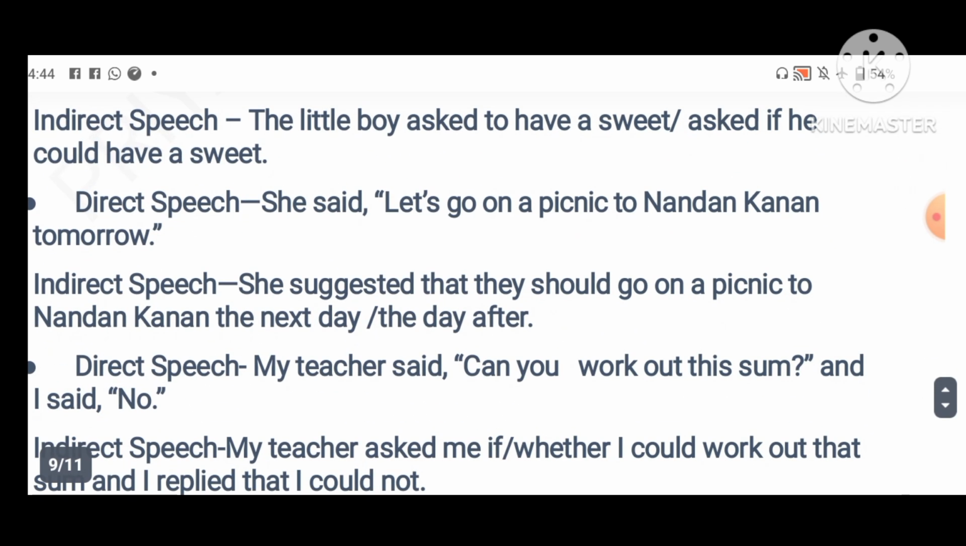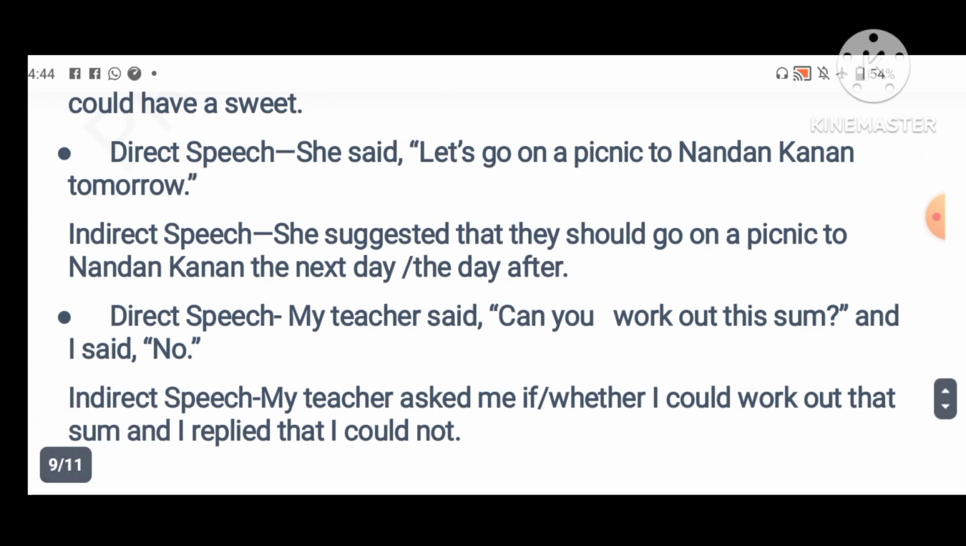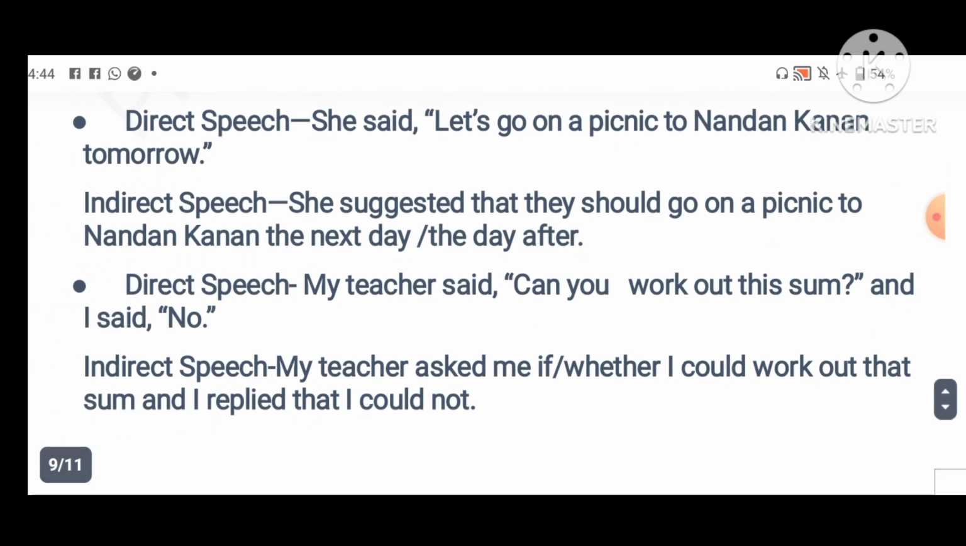Then she said, let's go on a picnic to Nandankanan tomorrow. Then how can we convert it? He suggested that they should go on a picnic. Let's becomes should. Go on a picnic to Nandankanan the next day or the day after.